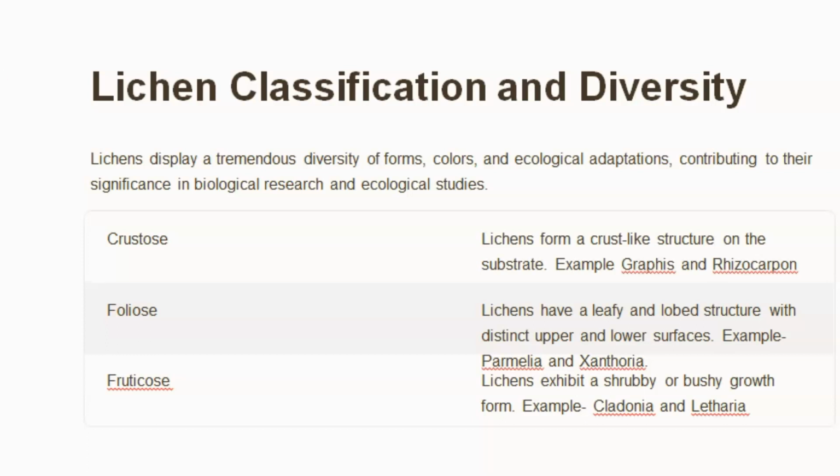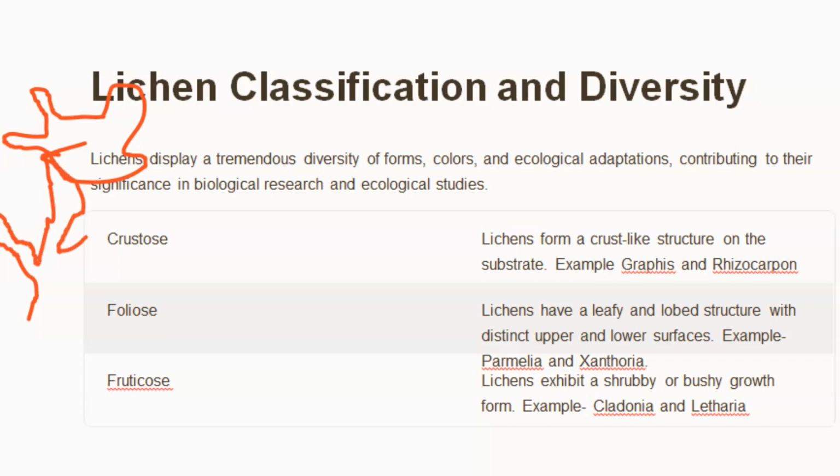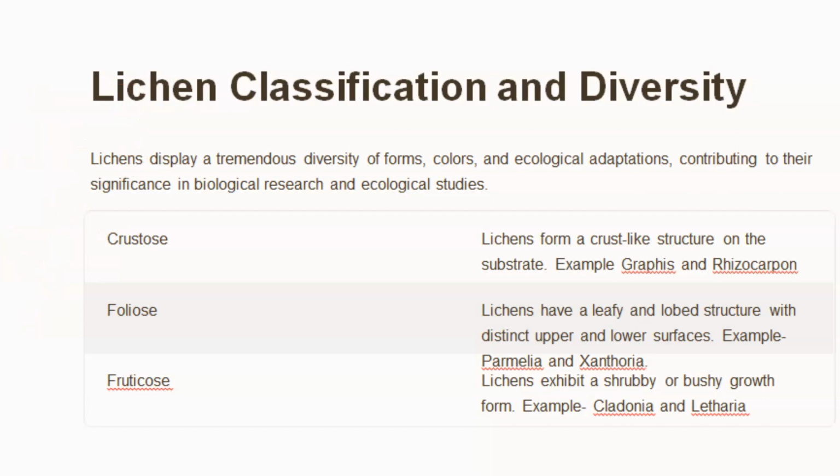So the classification is based on the thallus structure, basically the outer structure. This type of structure is for crustose. For foliose, the structure is basically leaf-like, like this. And fruticose, the structure is more distinct, forming these types of structures.